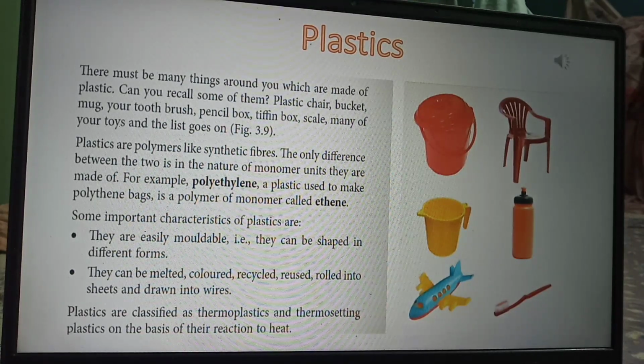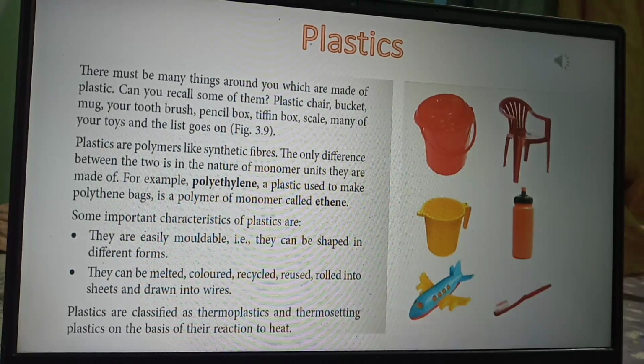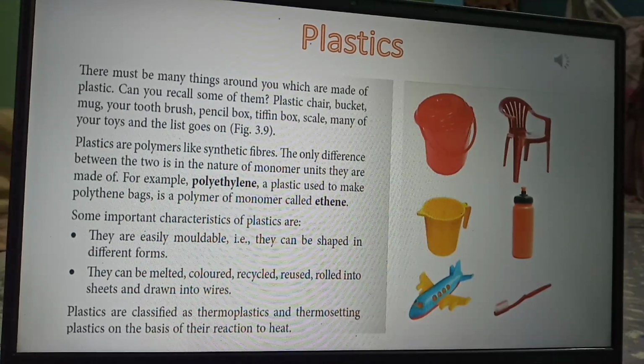So here also the plastic is a polymer. It is made up of repeated units of monomer. And as I told you earlier also, the synthetic fibers are also polymers. Plastic is also a polymer, but the difference is in respect to the nature of the monomer units.